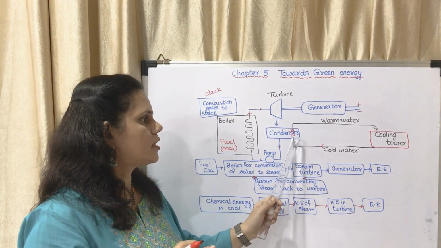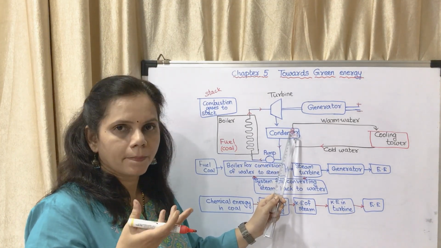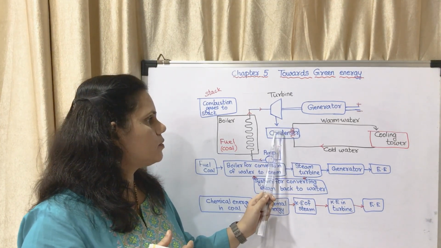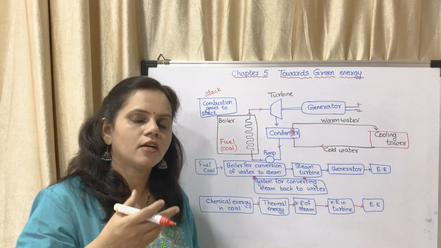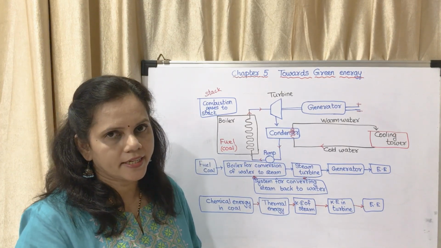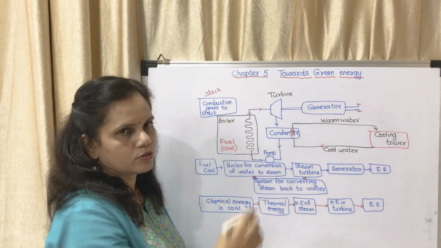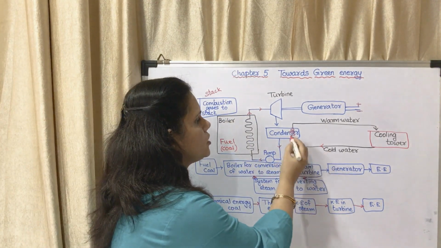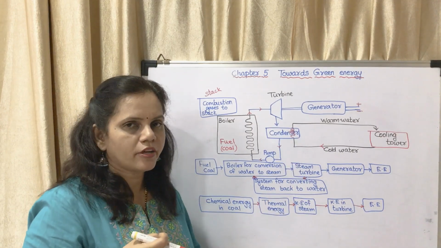When the cold water is flowing through the pipes, due to that coldness, the steam will get converted into water. Due to that low temperature, the steam inside the condenser will get converted into water, and that water is pumped back to the coil. What happens to this cold water? That cold water will take some amount of heat energy.